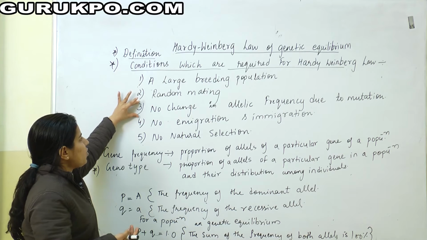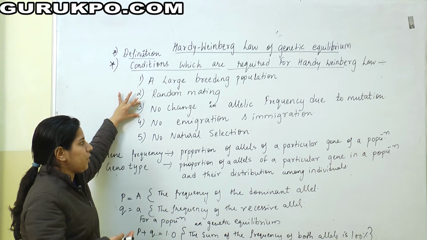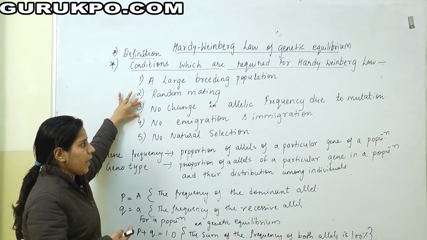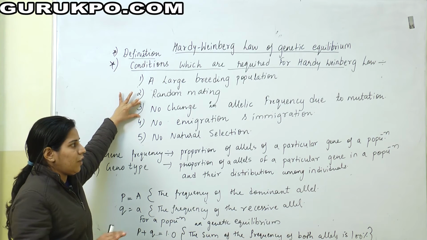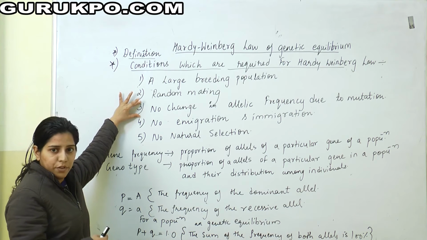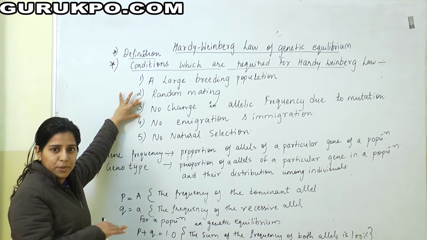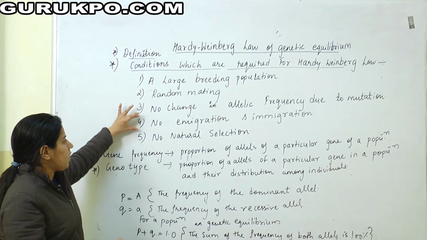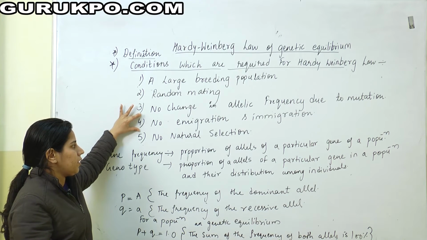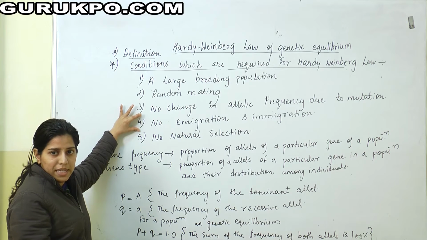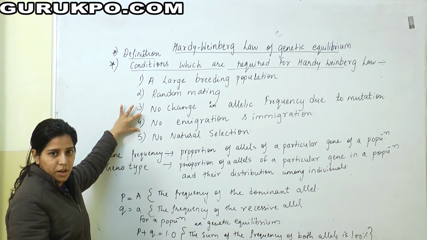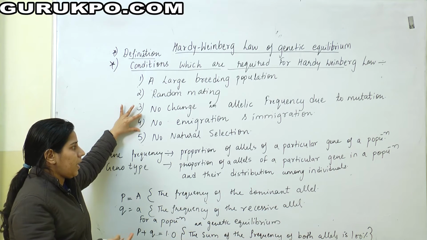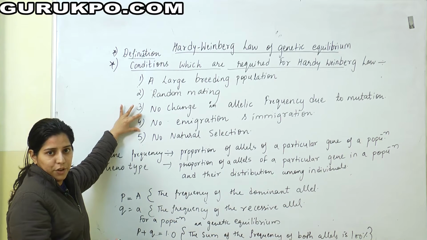The third one is no change in allelic frequency due to mutation. In the Hardy-Weinberg law, at equilibrium, there is no change in allelic frequency due to mutation. If mutation occurs, the composition of the gene pool may be disrupted, new alleles may enter the population, and allelic frequency may diverge. And the fourth one is no immigration and no emigration. It means new alleles do not come into the population, because immigration and emigration can alter the allelic frequency.